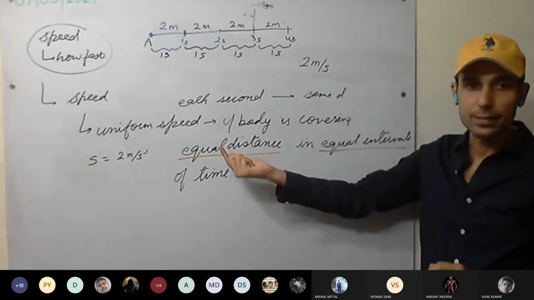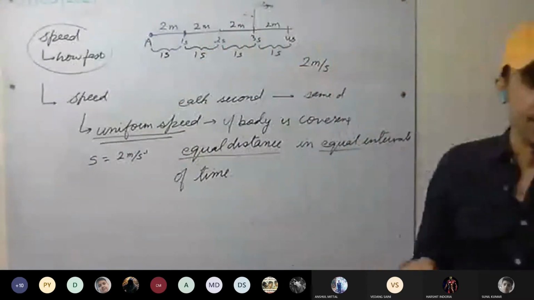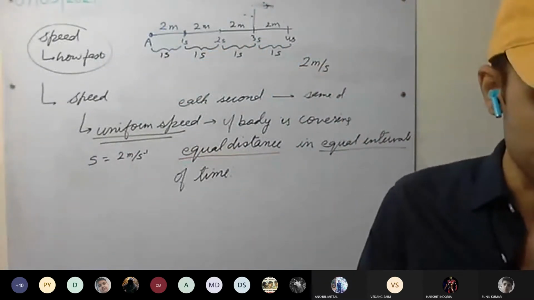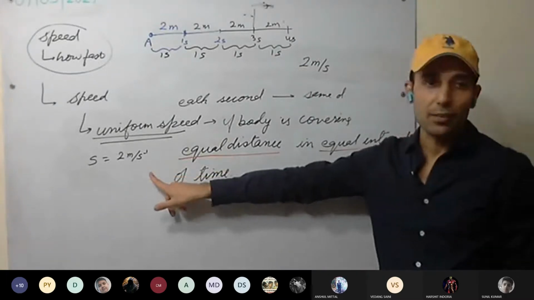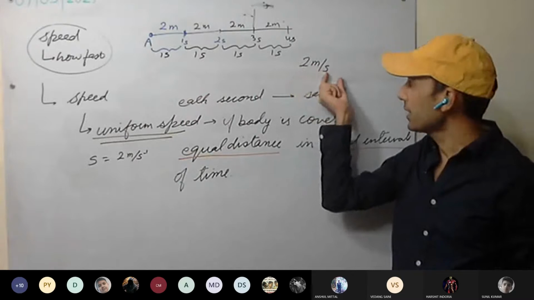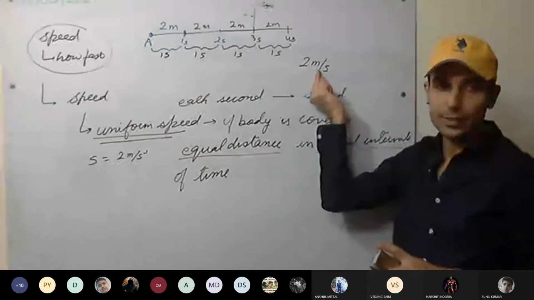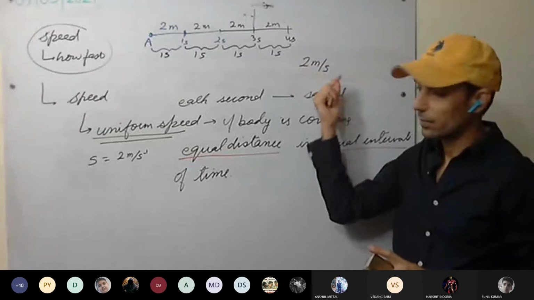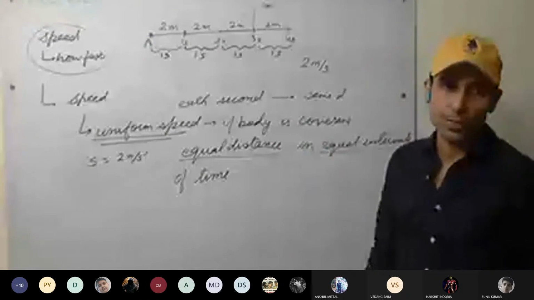Understood uniform speed? Uniform speed is clear. Anyone have doubt in uniform speed? It means each second the body will be covering the same distance, that is 2 meter. Here the body is covering 2 meter. So if a body is covering equal distance in equal intervals of time.